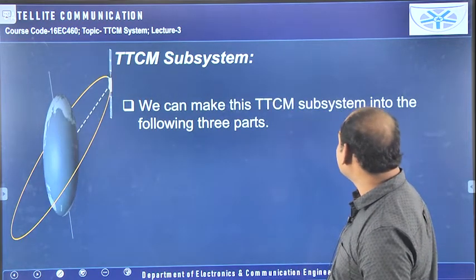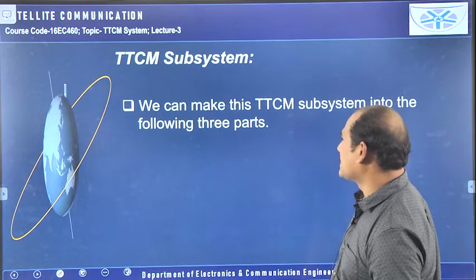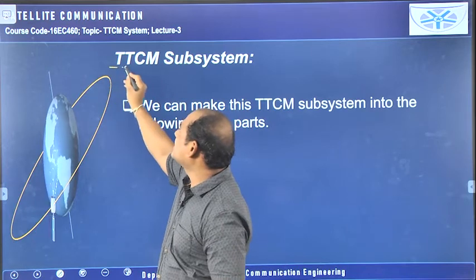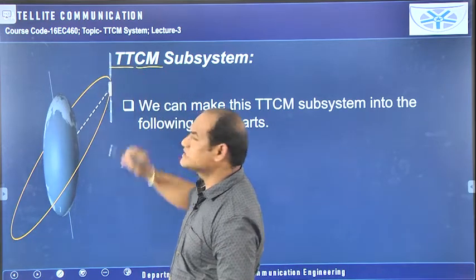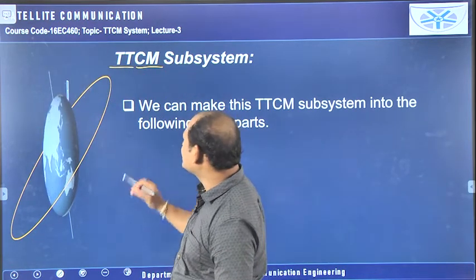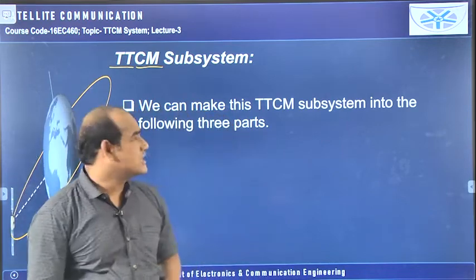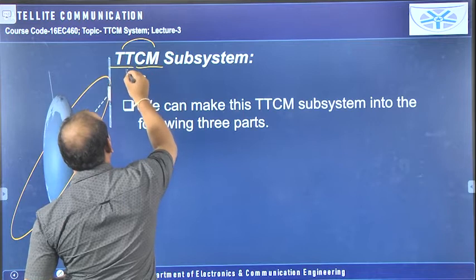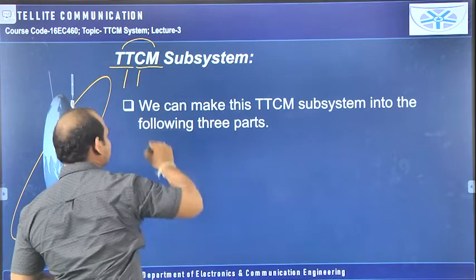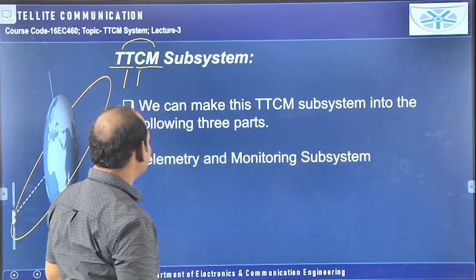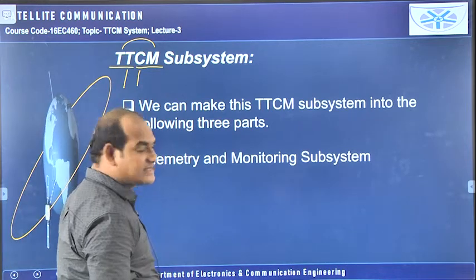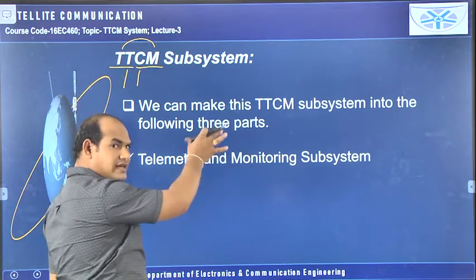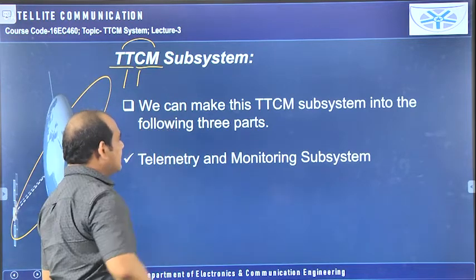We can make the TTCM subsystem into the following three parts. Actually this TTCM, telemetry tracking, commanding and monitoring system, we can subdivide into three categories. One is telemetry and monitoring subsystem, second one is tracking, and then commanding subsystem. Combinedly we will study about the telemetry and monitoring system, then the tracking system, and then this commanding system.